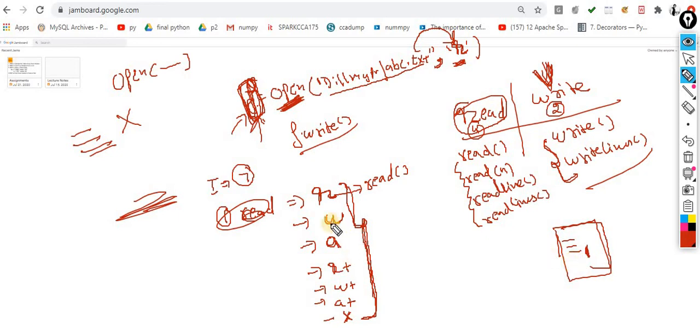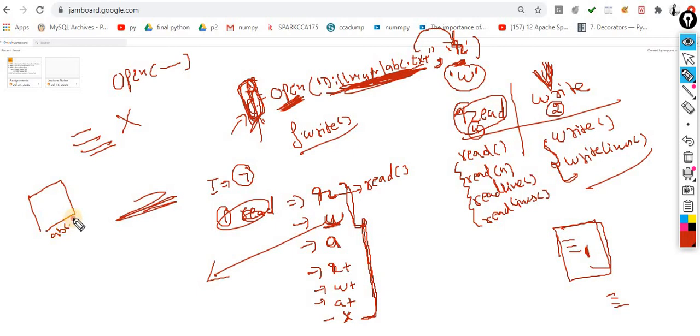Now the second mode is the write mode. So I am opening a book or a file in the write mode, and here you define it like this, as a write mode. Now I am supposed to write content into the file. Understand this point. Let's suppose I am opening this abc.txt file in the write mode, and suppose that file is not available there. Then what will you get? You will get a fresh file, whose name is abc.txt.